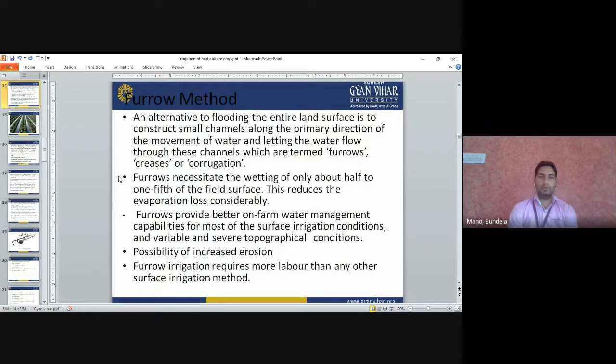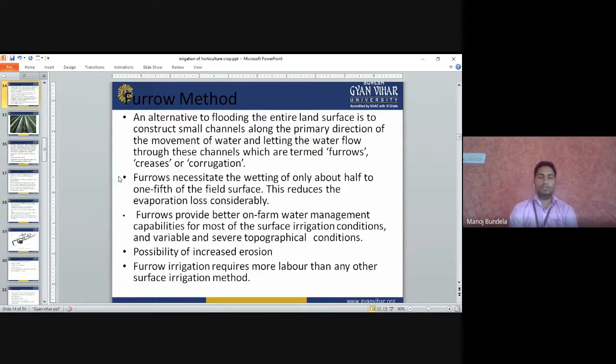The furrow necessitates the wetting of only about one-fifth of the field surface. So only one-fifth of the field surface will be wet. This reduces the evaporation losses considerably. The evaporation losses will be reduced in the furrow method. Furrow provides better on-farm water management. It is a good on-farm water management practice, capable for most surface irrigation conditions and variable topographical conditions.